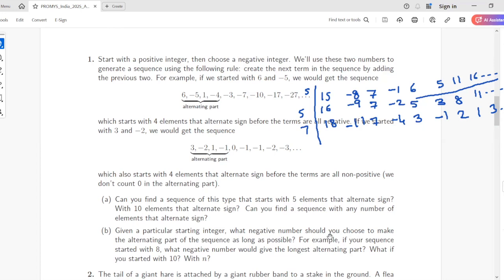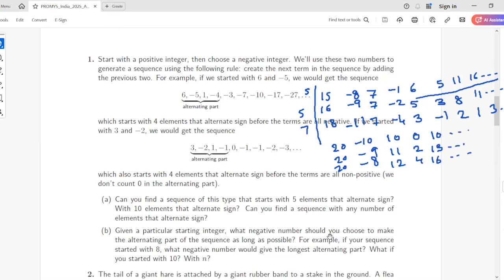For example, 20 minus 10, or 20 minus 9, or 20 minus 8, then you'll start getting all positive. So the magnitude has to be more than half. Yeah, just above half is correct.